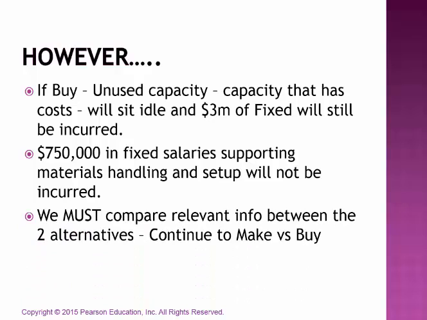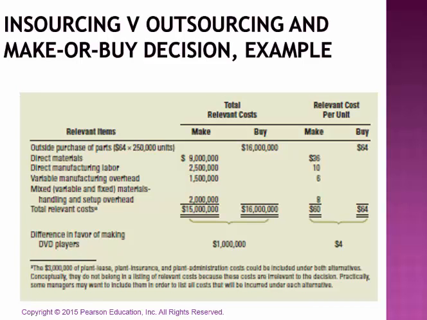So we must compare our relevant info between the two alternatives. Do we want to continue to make? If so, how much does that really cost us? Or do we want to buy them? And if we buy them, how much is it really going to cost us? Not just what we're going to pay the other company, but anything that we are still going to have to incur regarding our original capacity. All right, so we could lay it out like they've got here in the text.